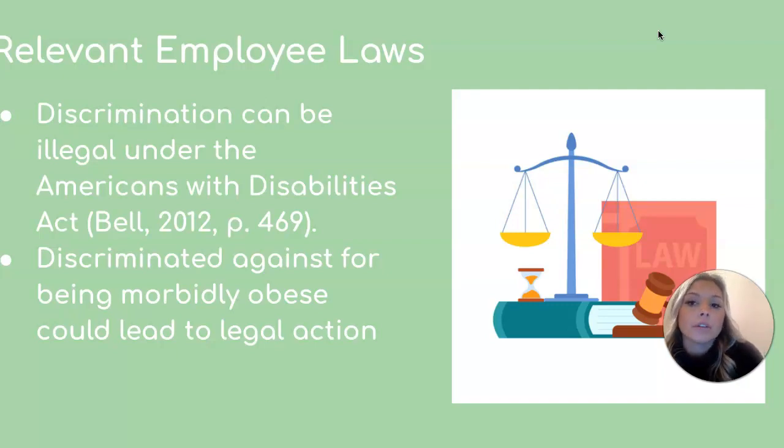So while there is no federal legislation in the U.S. that prohibits discrimination based on weight alone, discrimination can be illegal under the Americans with Disabilities Act, or the ADA. In other words, if an employer does not hire someone with the sole assumption that the applicant's weight will hinder his or her job performance, the applicant could have a claim under the ADA. Also, as mentioned earlier, morbidly obese people are specifically covered under the ADA and the EEOC. So if someone is discriminated against for being morbidly obese, which classifies as a disability, then he or she could take legal action.